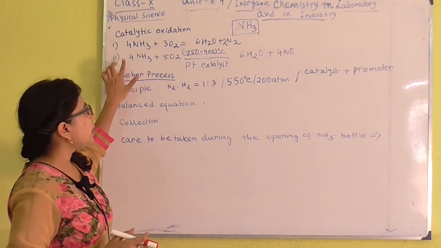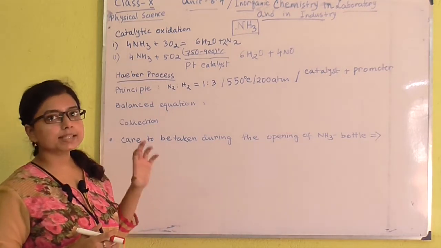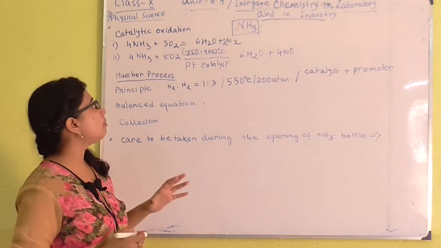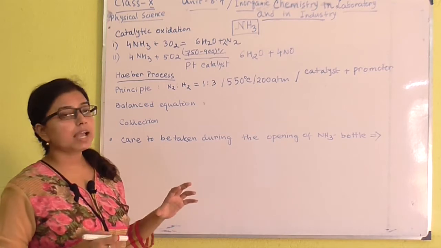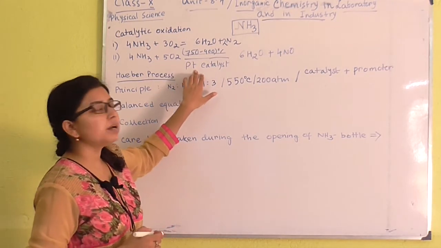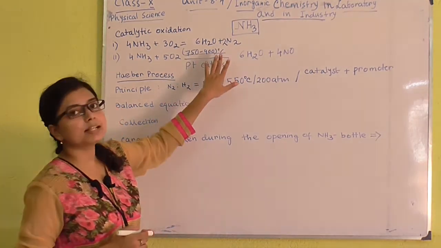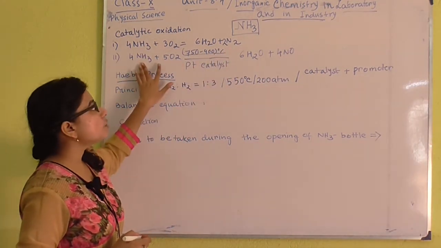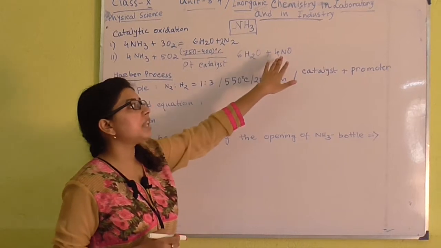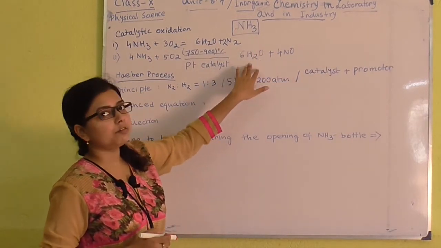But if we use excess amount of air or excess amount of oxygen, as well as in presence of platinum catalyst and at 750 to 900 degrees Celsius temperature, these two will combine to form nitric oxide and water vapor.